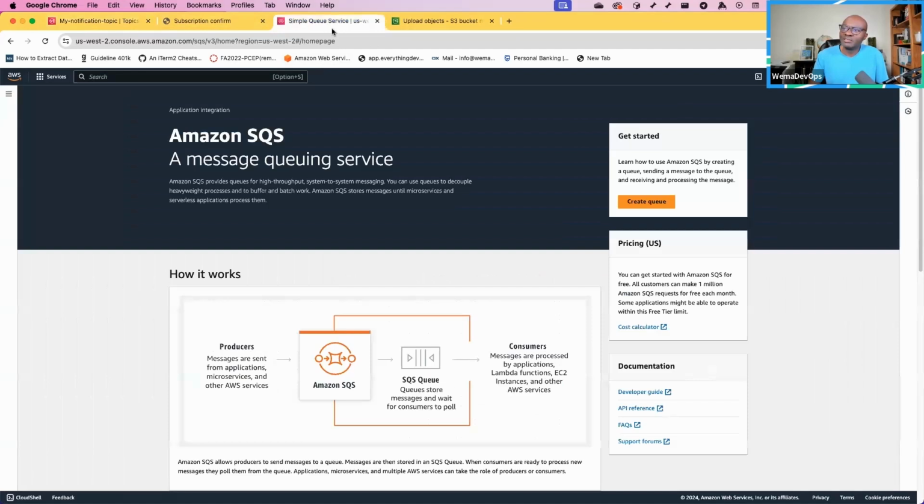SQS is a queuing service, a message queuing service, and we looked at the different types of queues. You can have a delay queue. A delay queue just means that you can create a message and it will be delayed in being delivered. So that's a delay queue.